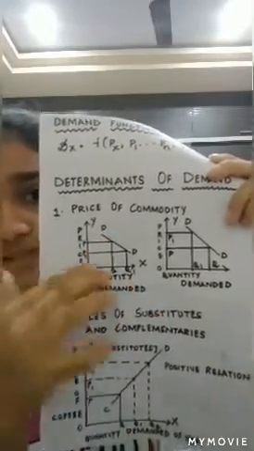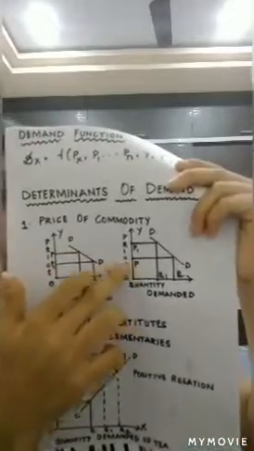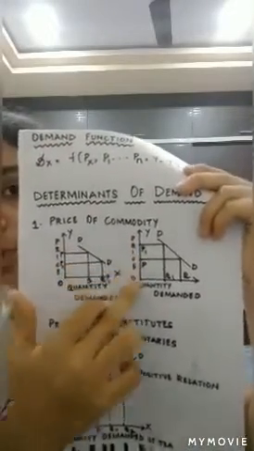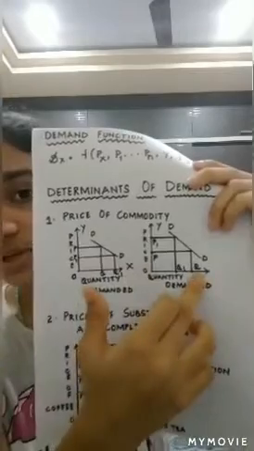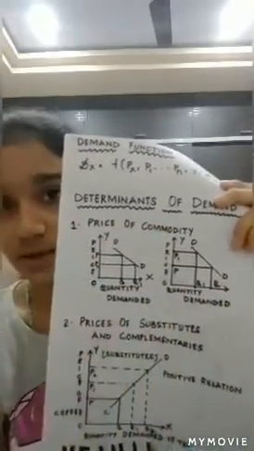So with the fall in price, there is an increase in the quantity demanded. And if the price has increased from P to P1, we observe that the quantity demanded decreased from Q to Q1. So with an increase in price, there is a decrease in the quantity demanded. Hence, we can say that the quantity demanded for a commodity depends on its price, and more goods will be demanded at a low price and fewer goods will be demanded at a high price.